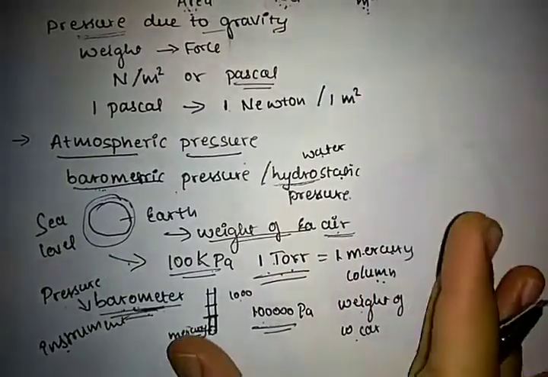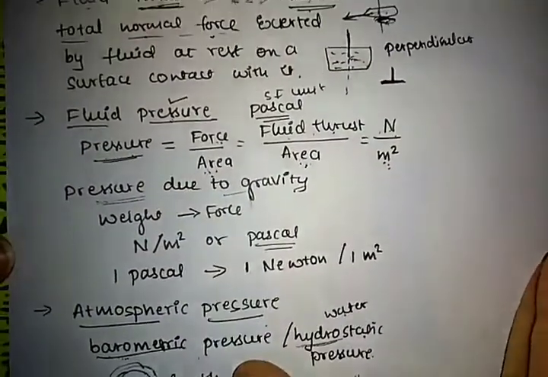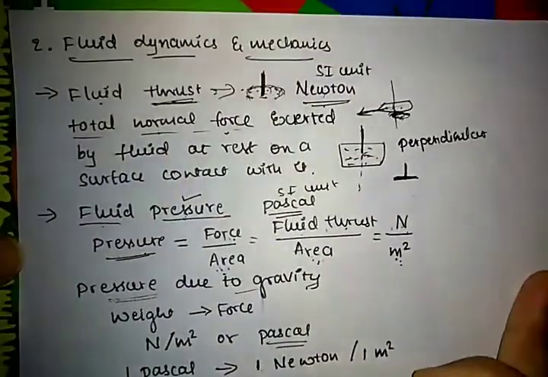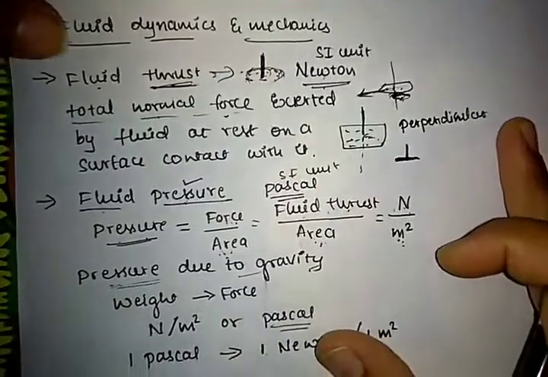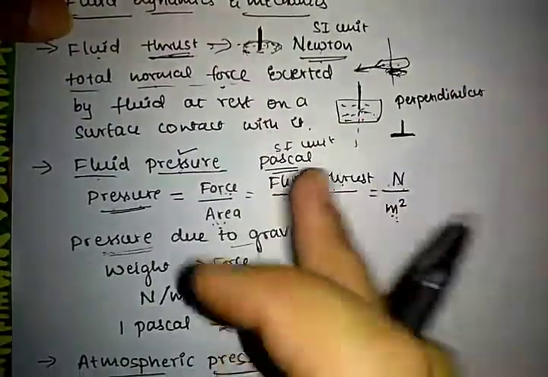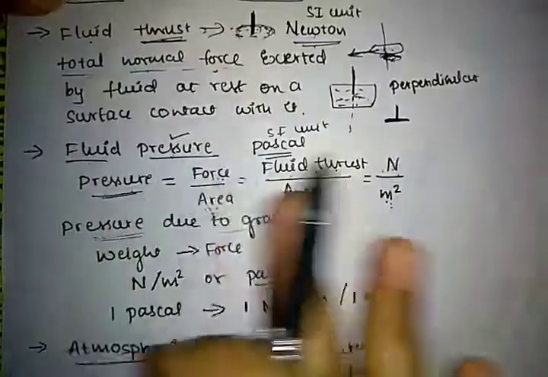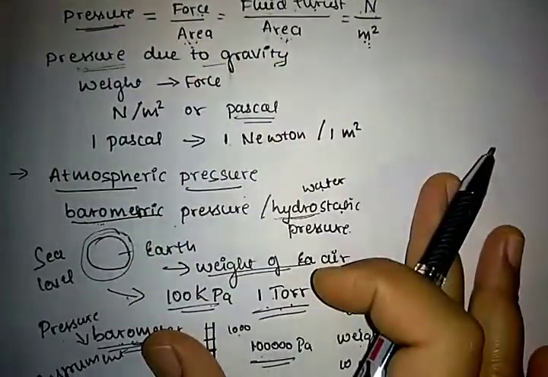So these are the concepts regarding fluid dynamics and mechanics. Just make a note on fluid thrust, fluid pressure and atmospheric pressure.